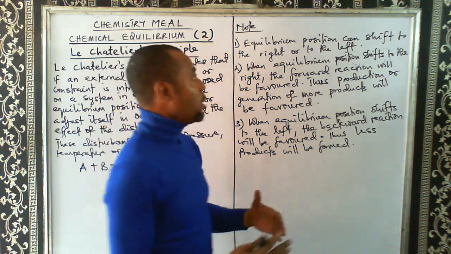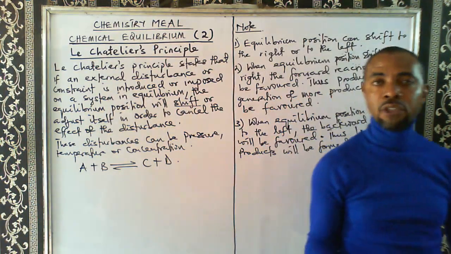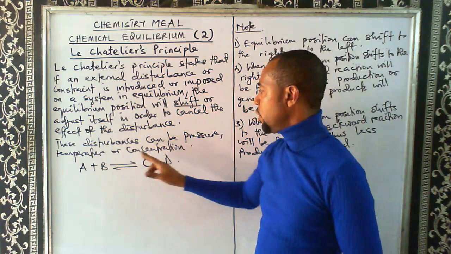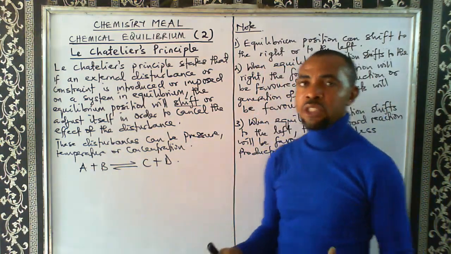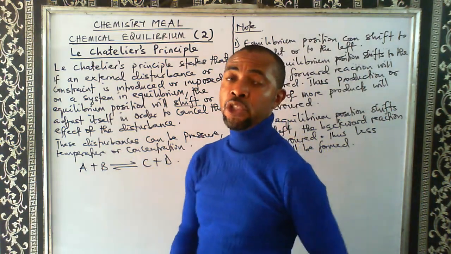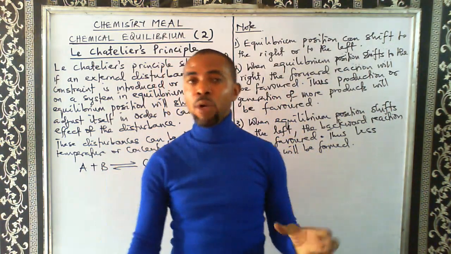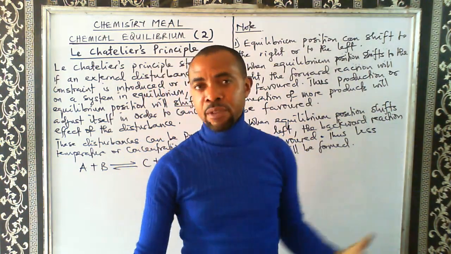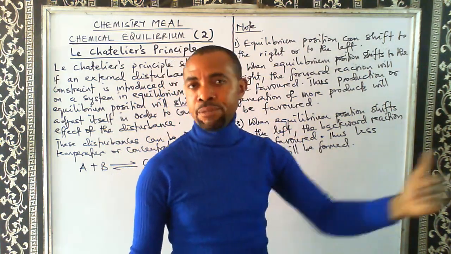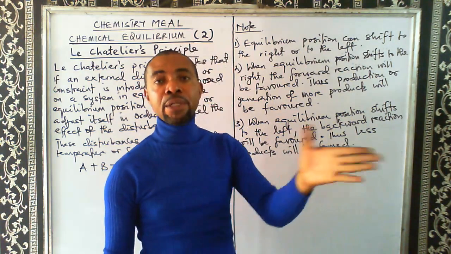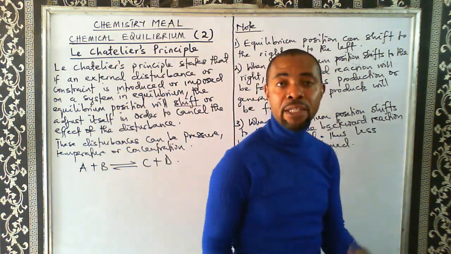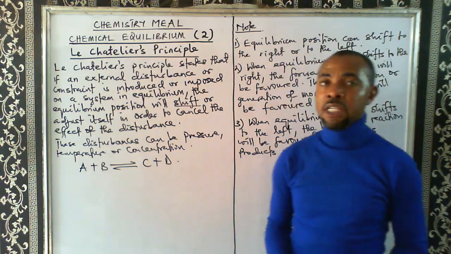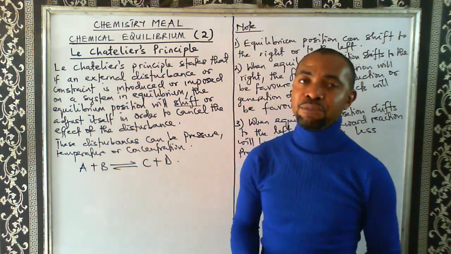So when we talk about equilibrium position shifting, it shifts to the right or to the left. And there are factors, which we have mentioned: pressure, temperature, and concentration. They are the factors that will always make the equilibrium position shift. So there is a way temperature will enter a reaction and make the equilibrium position shift forward, that's to the right. There is also a way temperature will enter a reaction and, instead of shifting to the right, make the equilibrium position shift to the left.